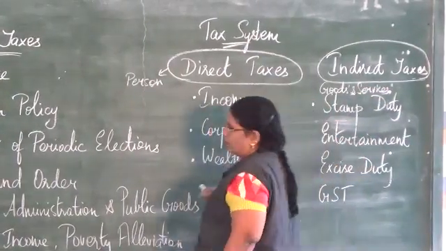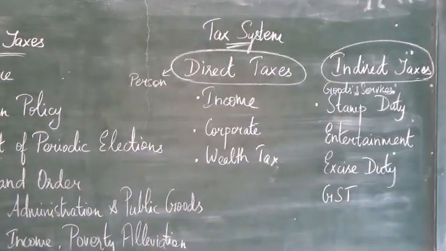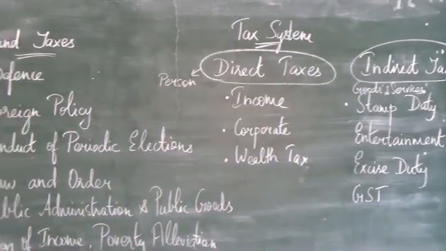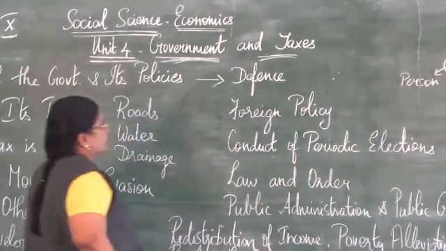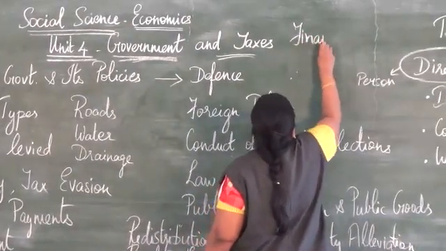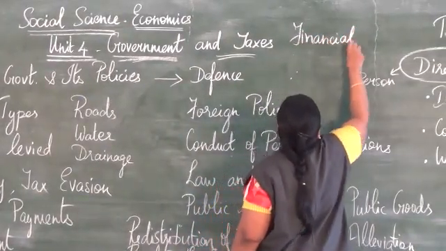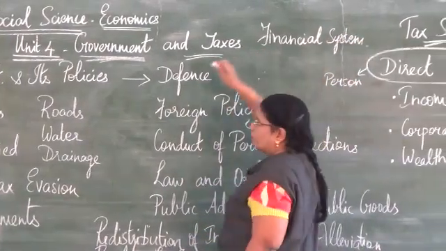We are going to focus upon the different types of taxes people pay. With the payment of direct and indirect taxes, the financial system of the government is maintained. It's a very important one.